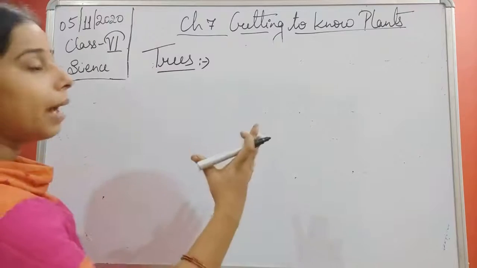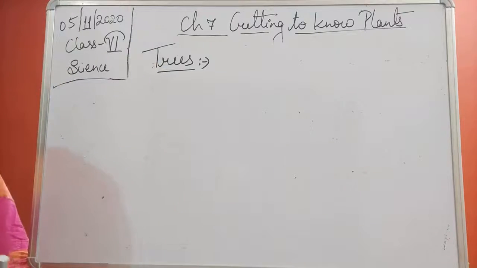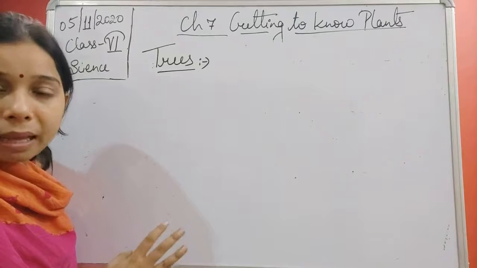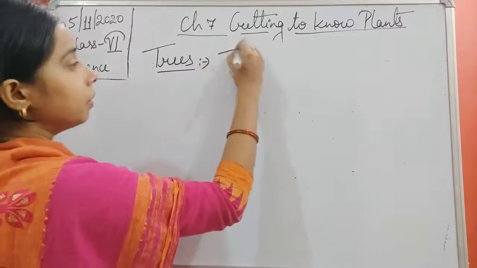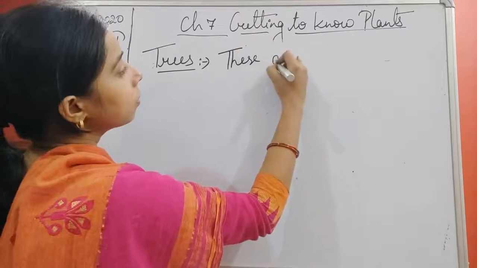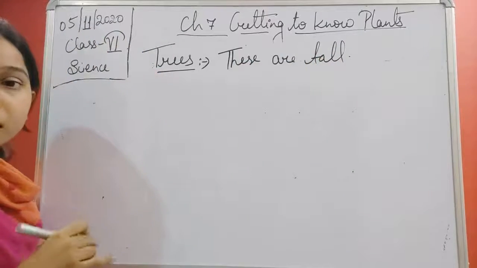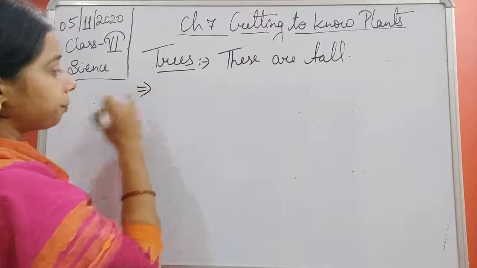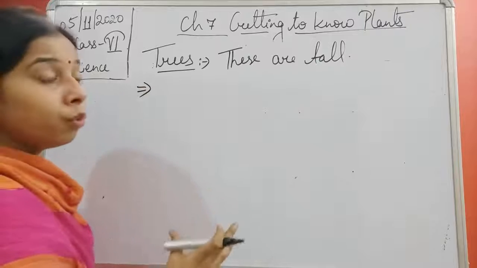Now, compared to the herbs and the shrubs, you will see that the trees are bigger, they are taller plants. Okay, so the first thing is that these are tall. Okay, so size is very big. Now, what is the property of the wood, students?